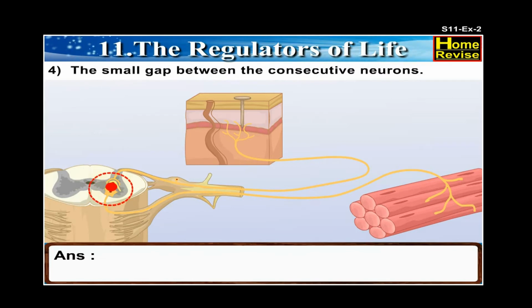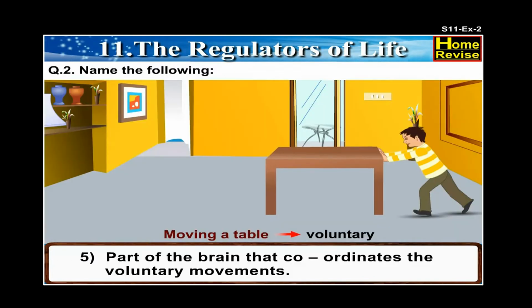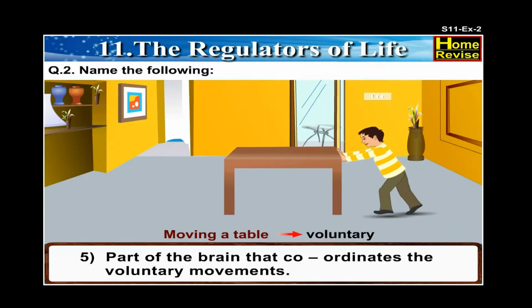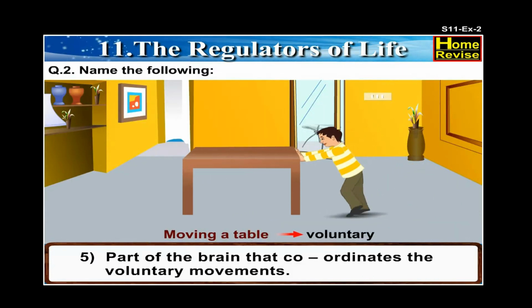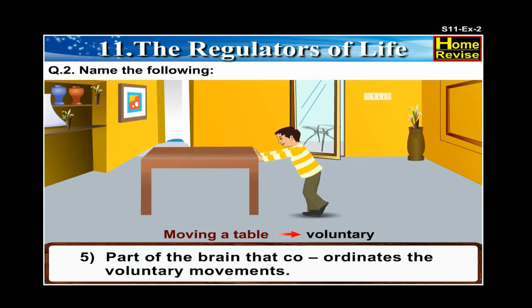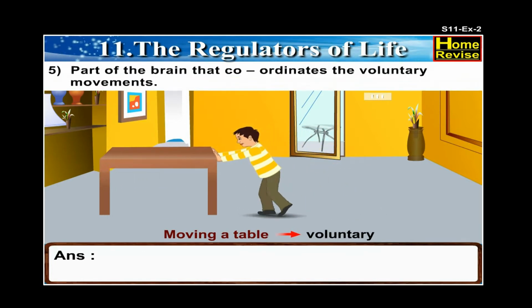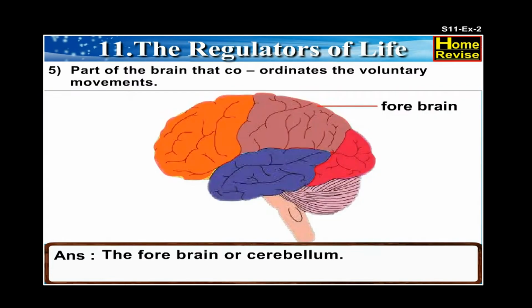The answer is synapse. 5. Part of the brain that coordinates the voluntary movements. The answer is the forebrain or cerebrum.